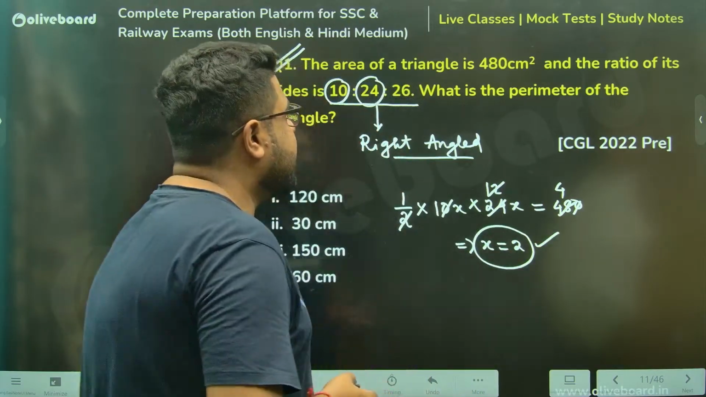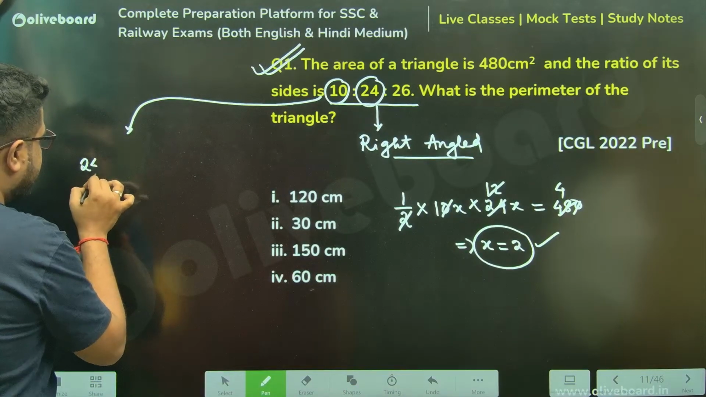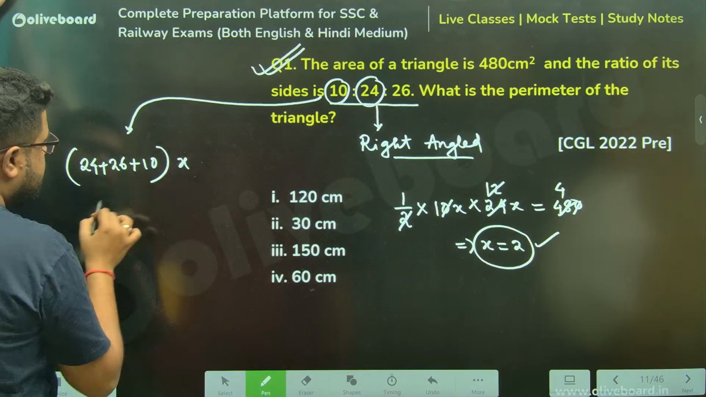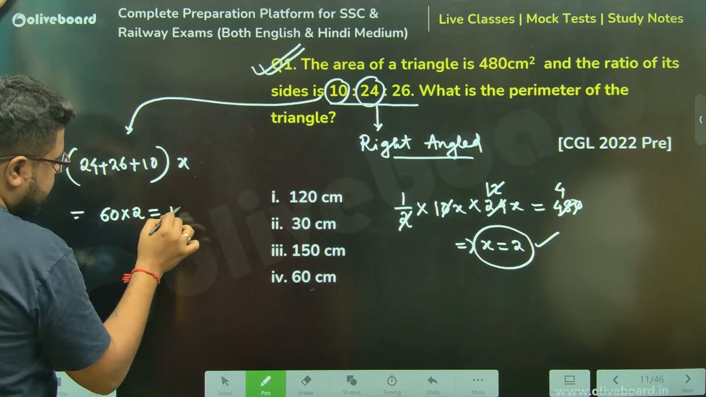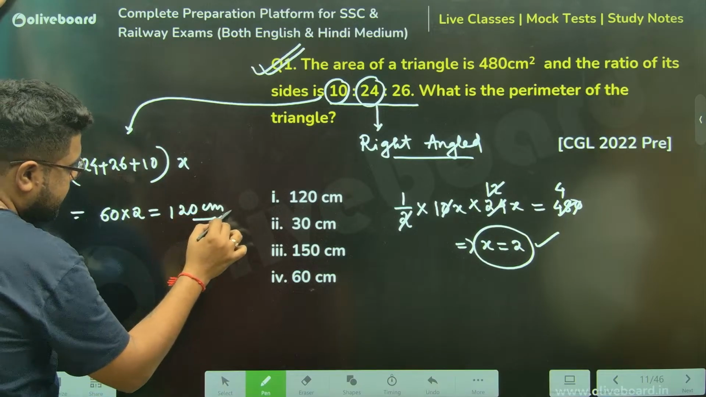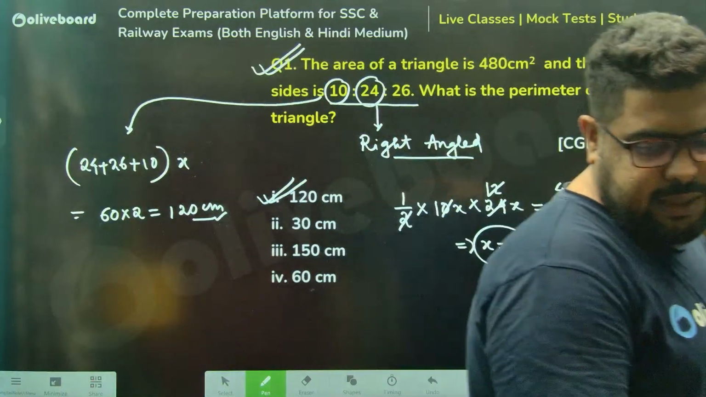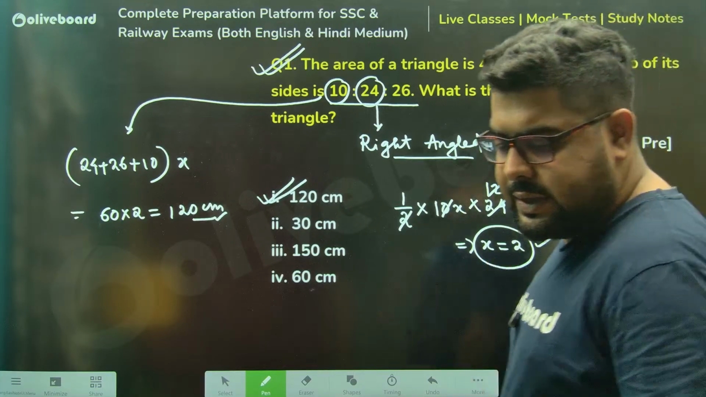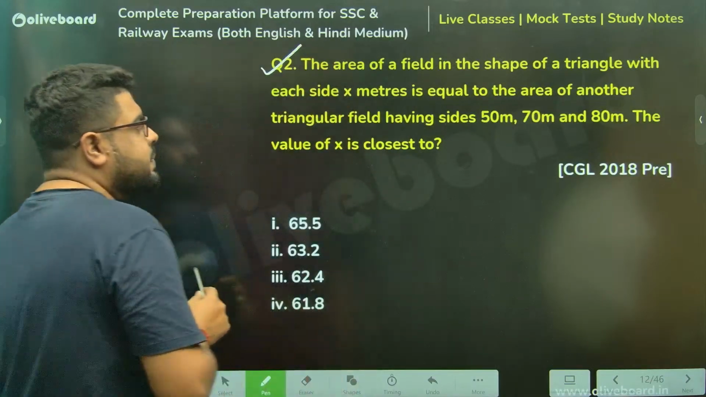Done. Now they are asking what is the perimeter of the triangle. Perimeter will be 24 plus 26 plus 10x, which will be 60 into x, x is 2. So my answer will be 120 centimeters. Option number 1 is your correct answer. Very, very simple question. You just needed to identify that this is a right angle triangle. That is all there is. Next one, please, sir.